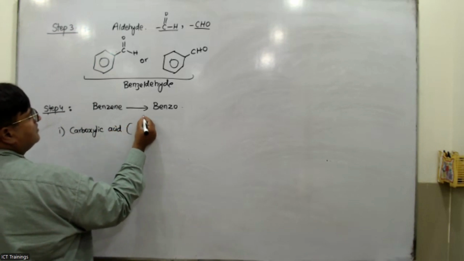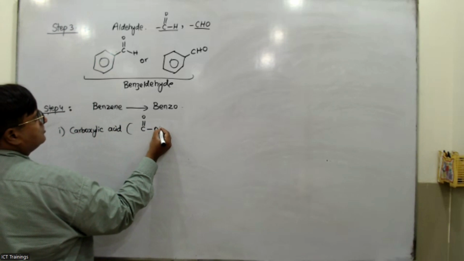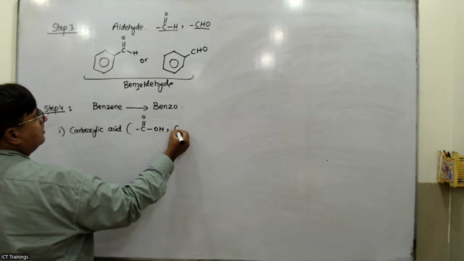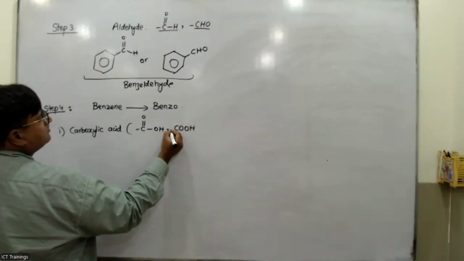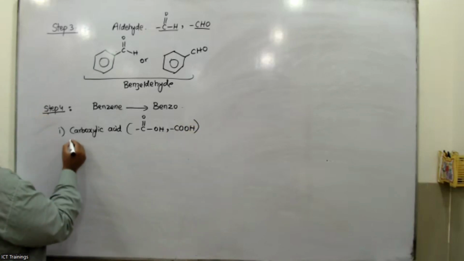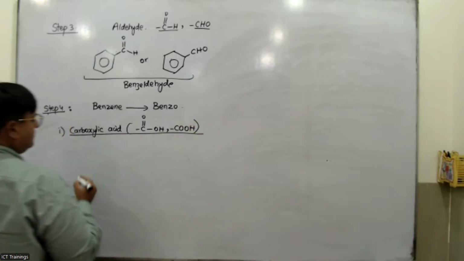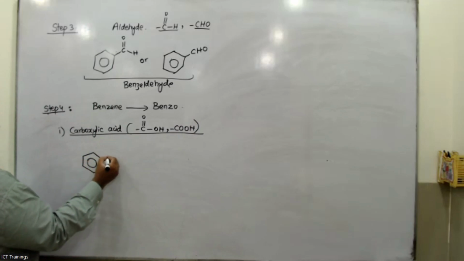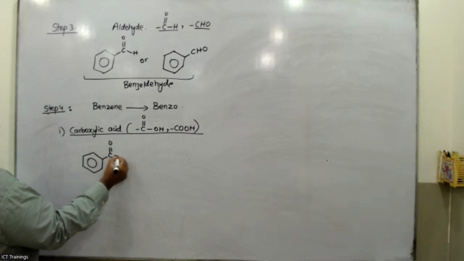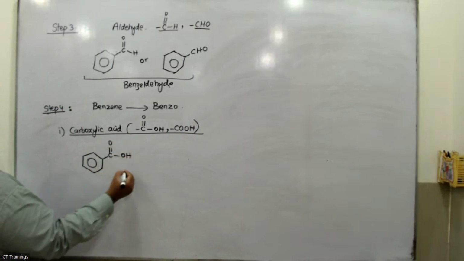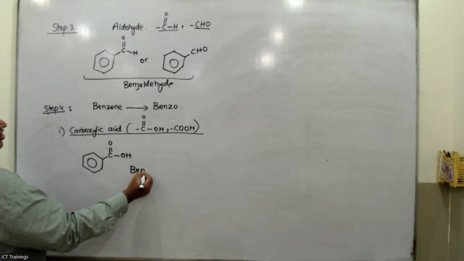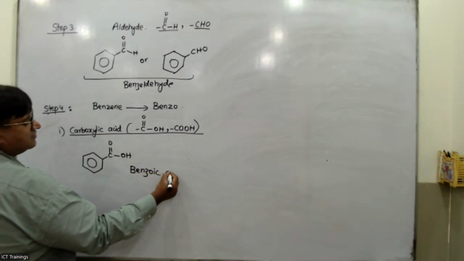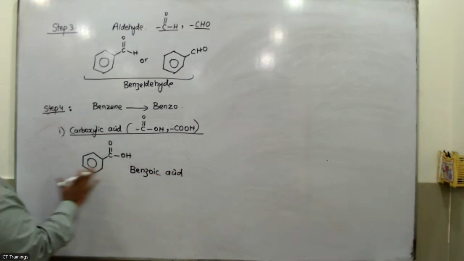Carboxylic acid is C double bond O and OH, or it is called COOH. So this is benzene, and with benzene you have C double bond O and OH. So this is called benzoic acid. Only one option, that's it.